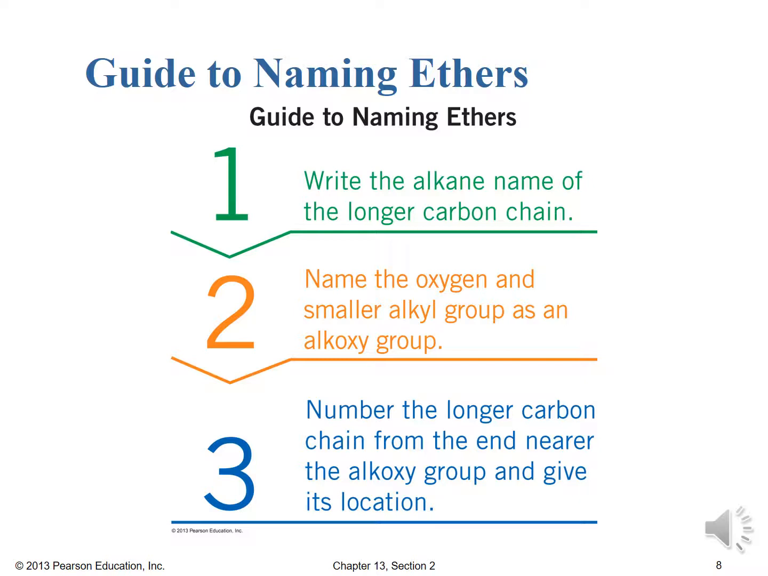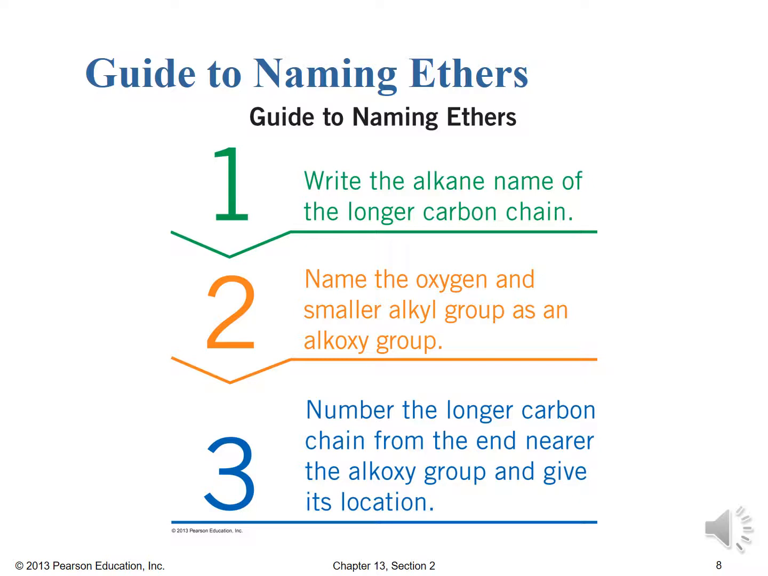So here's our guide to naming ethers using IUPAC conventions. So we write the alkane name of the longer carbon chain. We name the oxygen in the smaller alkyl group as an alkoxy group. And then we number the longer carbon chain from the end near the alkoxy group and give its location. That's why we ended up with a 1-methoxypropane in our example on the last slide. So here's our generic guide to naming.